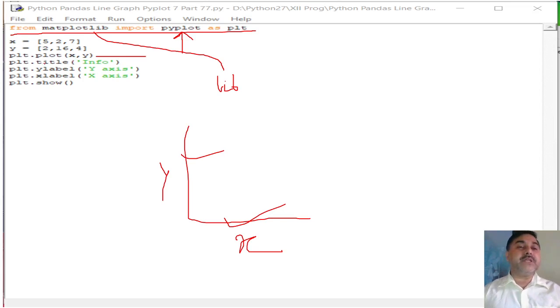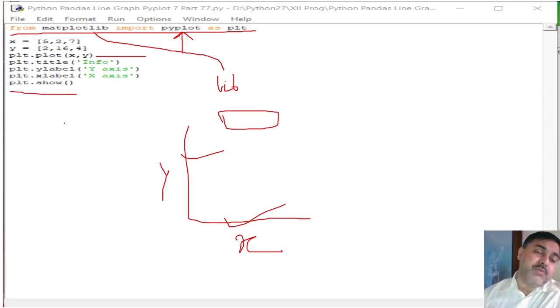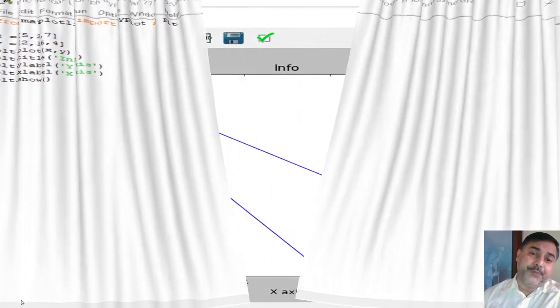Next, we have the title. Title means, suppose this is your graph, in this graph we have a title on it. Then we have the y-axis and x-axis, where we give the names. After the names have been given, we find plt.show. That means we want to show the things, isn't it? The thing needs to be shown. Now how will it show?